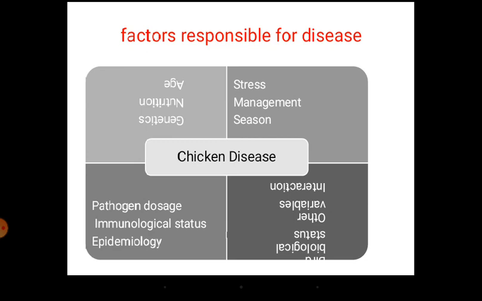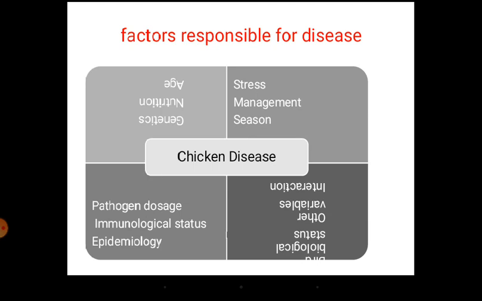Then another factor is the genetic background of the species. The chicken line itself is important: if it is susceptible, it will get the disease. Genetics means the predisposing factors. For example, we now know that diabetes is an inherited disease, and many blood disorders are also inherited. So if there is a predisposition, the chance of getting infection or disease will be higher.